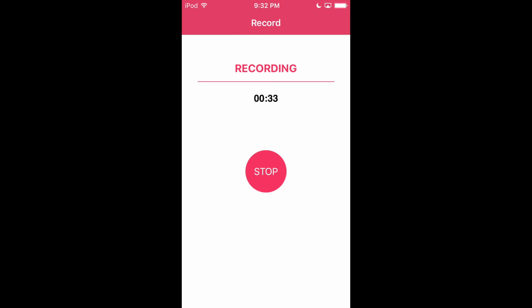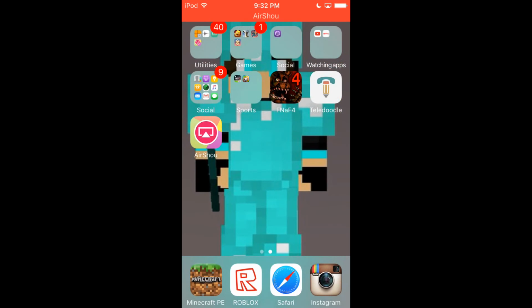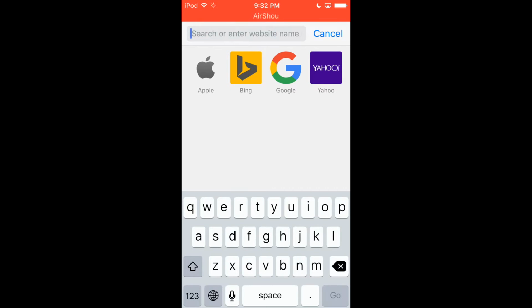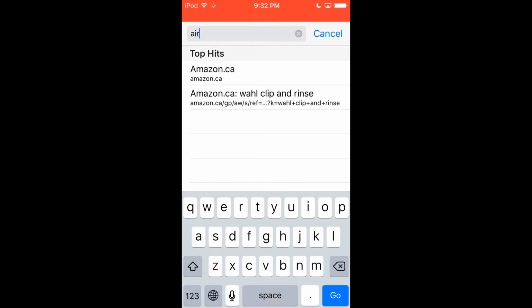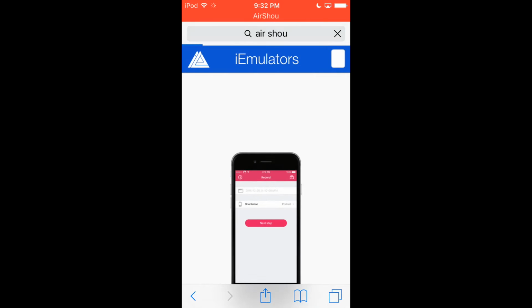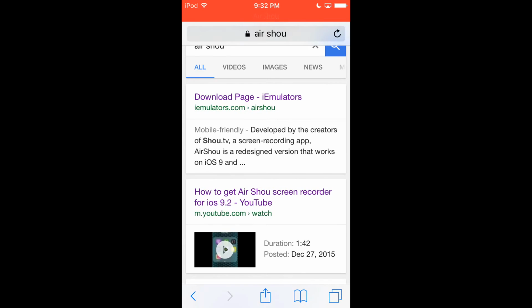Okay, so all you wanna do is go to Safari or Google or whatever you have. I'm gonna show you two ways. You could just go to Air Shou like that and press go, or you could do emulators. Okay, so I'm just gonna Air Shou. Download page is emulators. And I think it's only emulators.